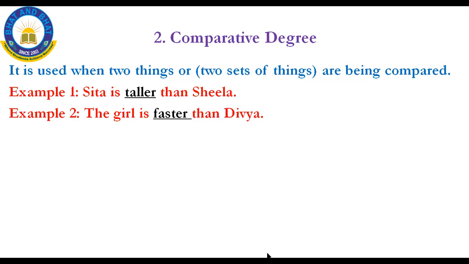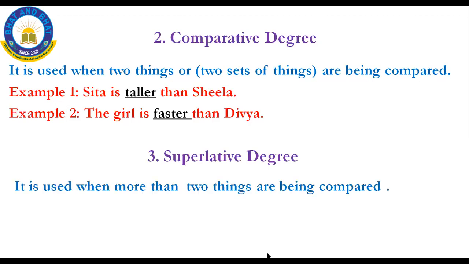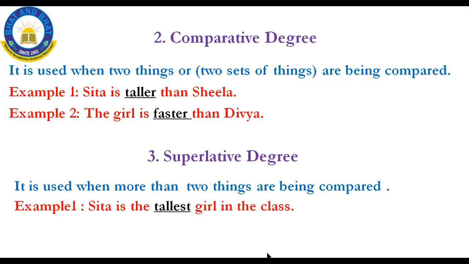And then let us see the superlative degree. The superlative degree is used when more than two things have been compared. When we compare more than two things, the superlative degree is used. Sita is the tallest girl in the class. See, there are many girls in the class. Okay, there are 30 members in the class. Among 30 girls, Sita is the tallest girl. That is what I'm comparing with. More than two things have been compared.